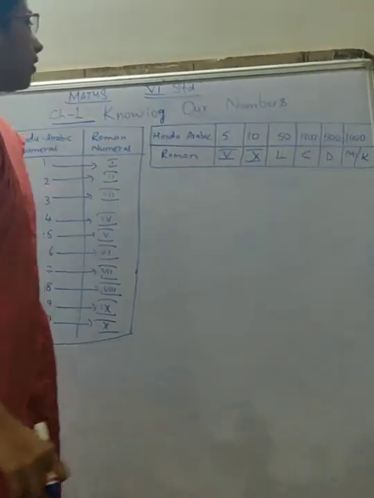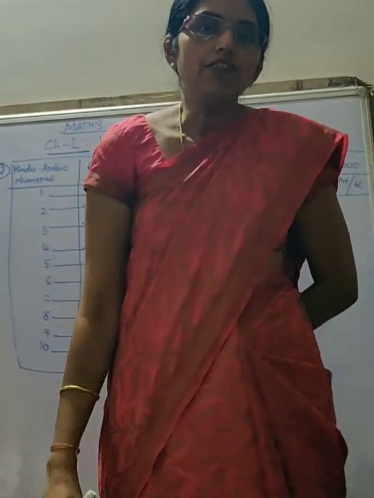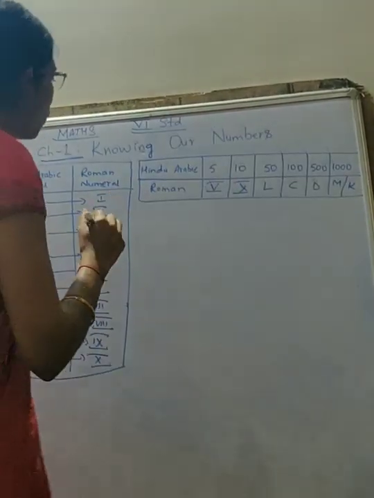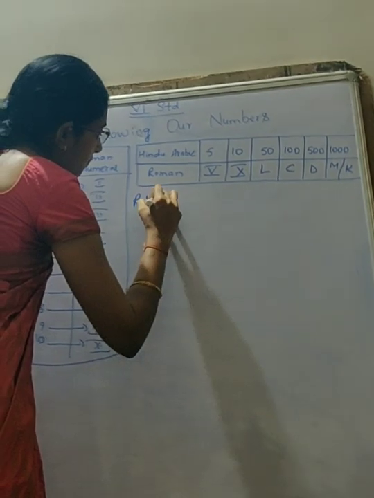Okay. Now, we will be learning few rules in Roman numerals. There are 4 rules. So what first rule says?